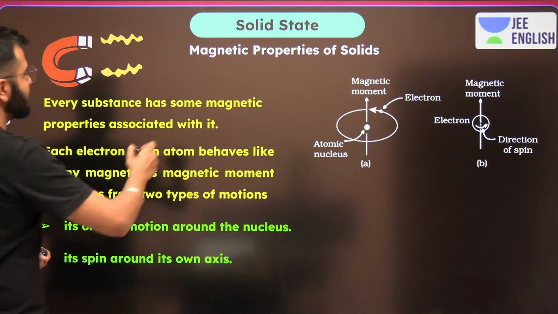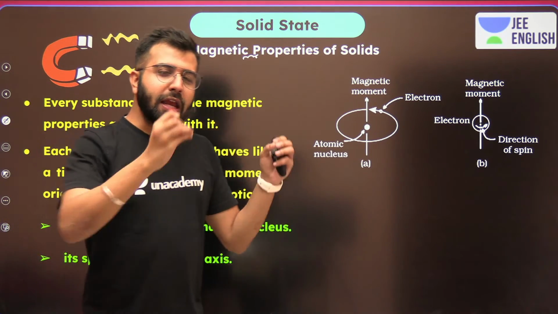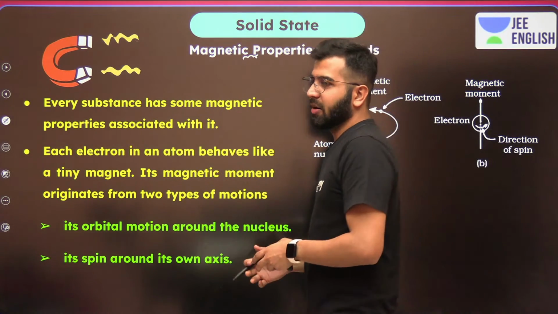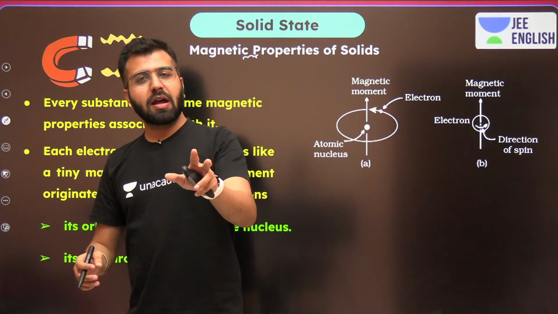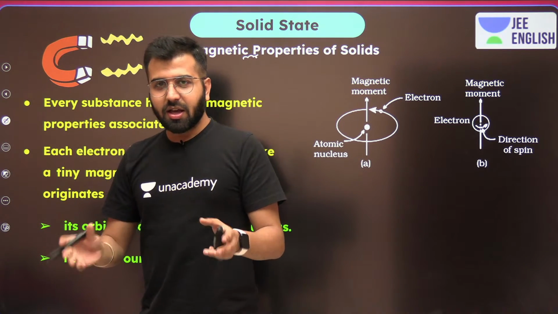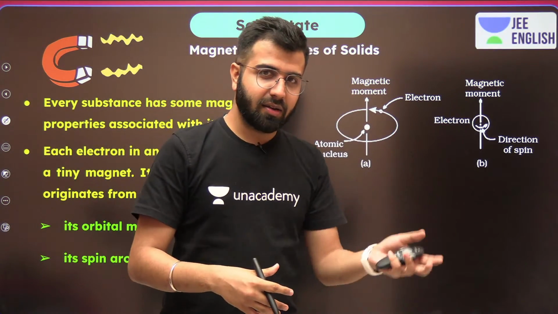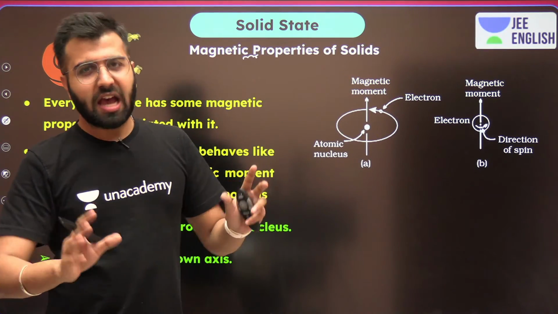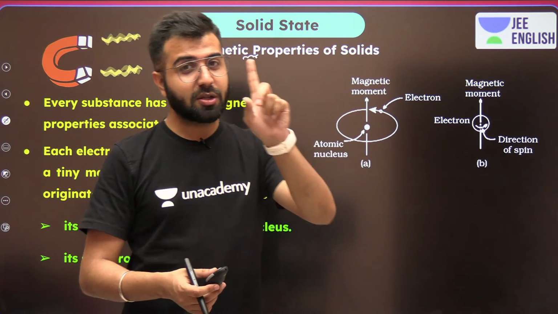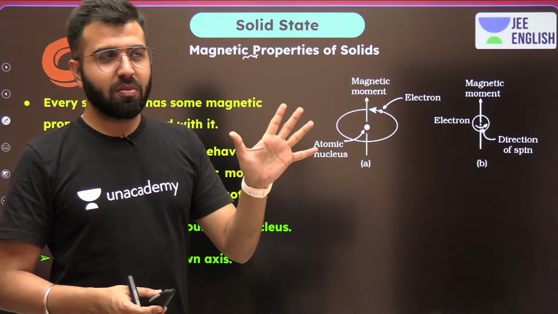And now we are talking about the magnetic properties. Every element in the world, every substance in the world has magnetic properties. Not every material is attracted by magnets, but the ones which are not getting attracted, or the ones which are getting repelled weakly, even those have magnetic properties. There are a total of 5 types of magnetic properties that we are going to discuss.